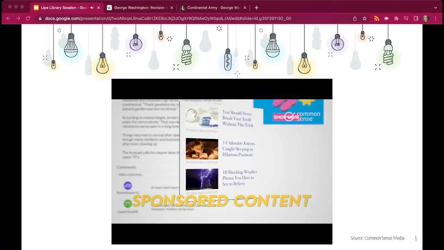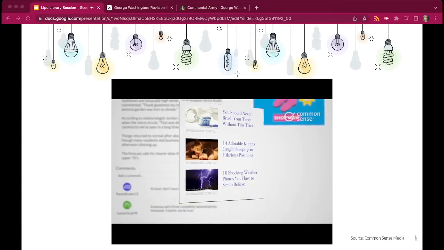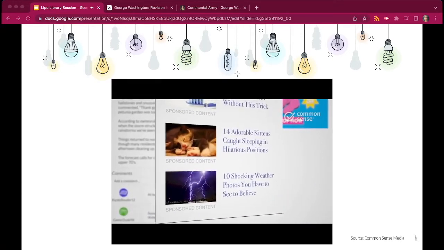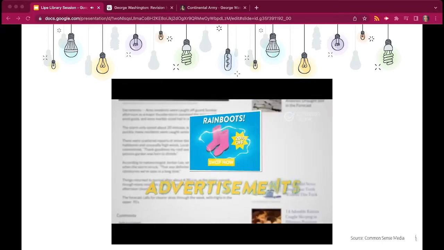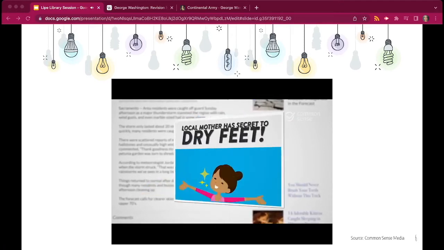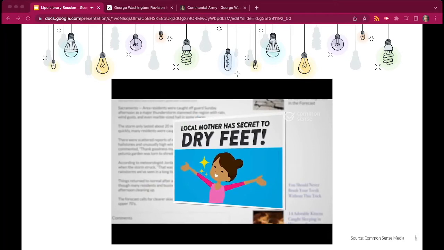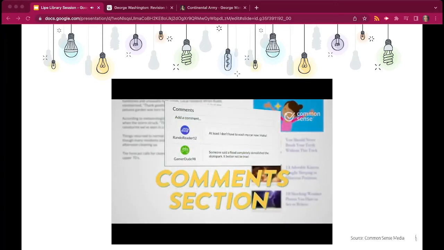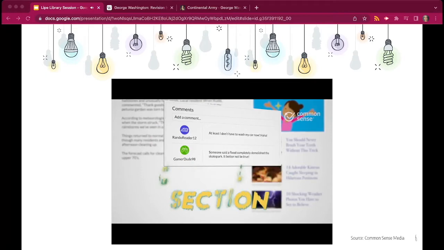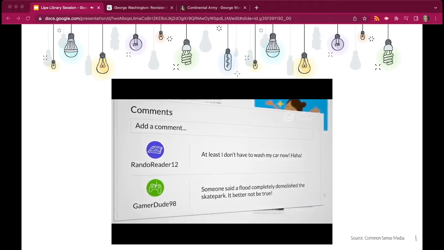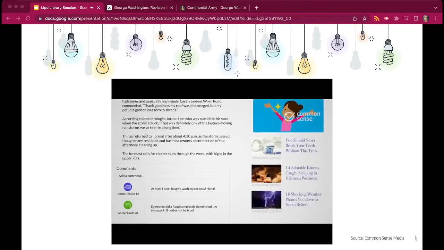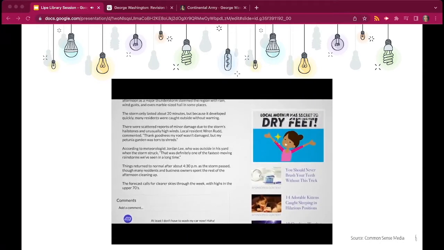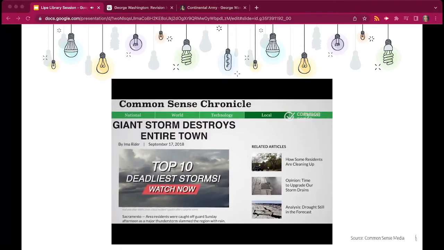Sponsored content is links to things on other websites, but watch out for clickbait. Don't let shocking headlines or wild images trick you into clicking. Advertisements link to other websites that are usually selling something, but some ads are disguised to look like news. The comment section has thoughts and opinions from readers, but remember that anyone can post just about anything there, even if it's mean or completely untrue. It's a lot to keep in mind, but if you know what to look for and what to look out for, you'll be the first to get the story.